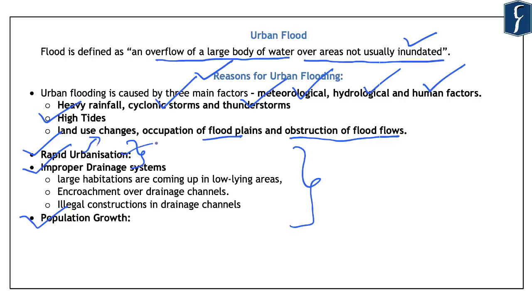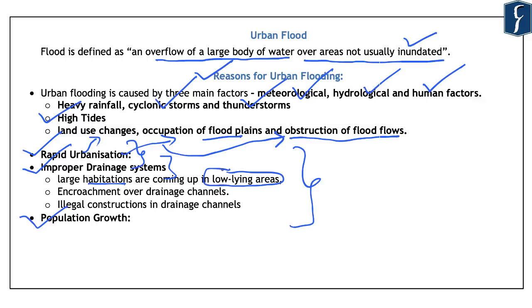It leads to occupation of floodplains, which leads to the obstruction of flood flows. Further, due to rapid urbanization, the management of urban areas becomes difficult. Due to this, there is a lack of proper drainage systems in the urban areas, because large habitations are coming up in low-lying areas.